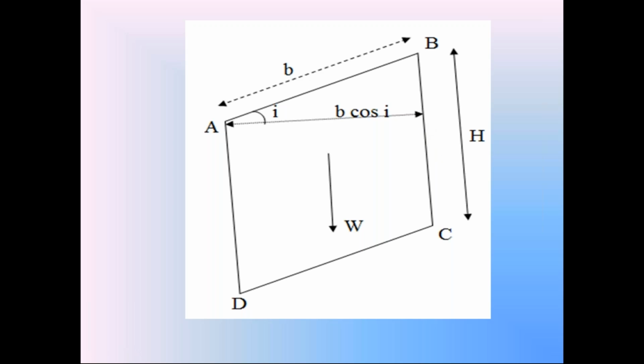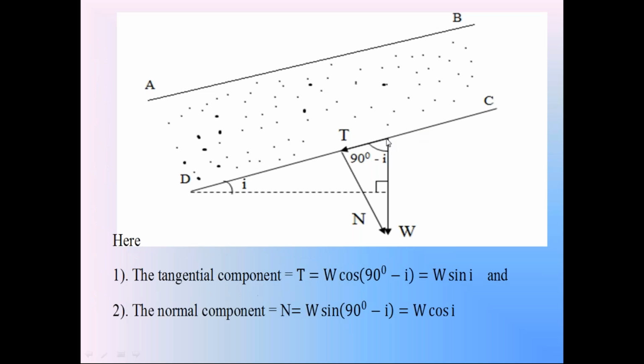Now we are going to see the further discussion. Check this weight of the soil prism. The weight W acts in the vertically downward direction. We know that the weight W of the soil prism is equal to unit weight gamma into volume h B cos I.